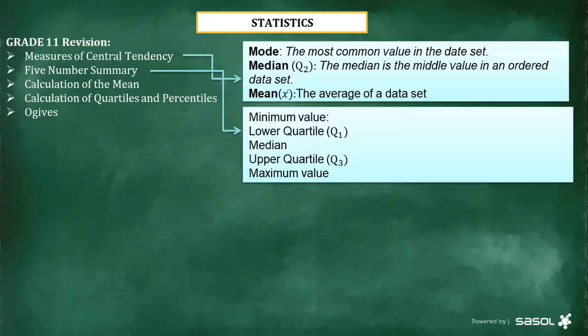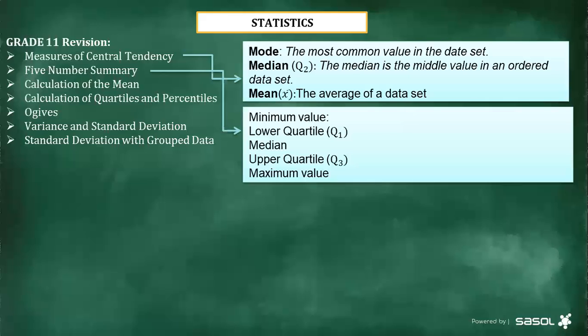And also under the OGIF, we are going to have a question so that you can understand how to go about the OGIF. And then be able to calculate the variance and the standard deviation with grouped data. There are two ways of determining the standard deviation, when you are given grouped data and ungrouped data. Then I think at a later stage, I will try to explain a little bit about grouped data and ungrouped data.